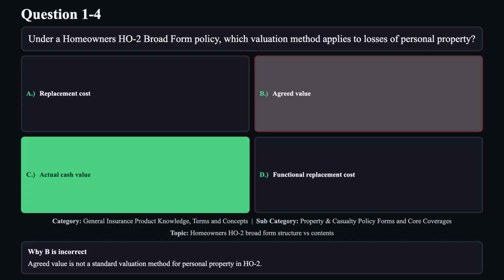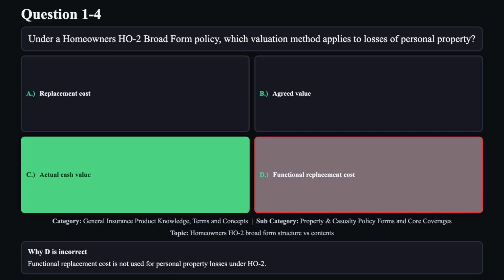Reason B is not correct. Agreed value is not a standard valuation method for personal property in HO2. Reason D is not correct. Functional replacement cost is not used for personal property losses under HO2.